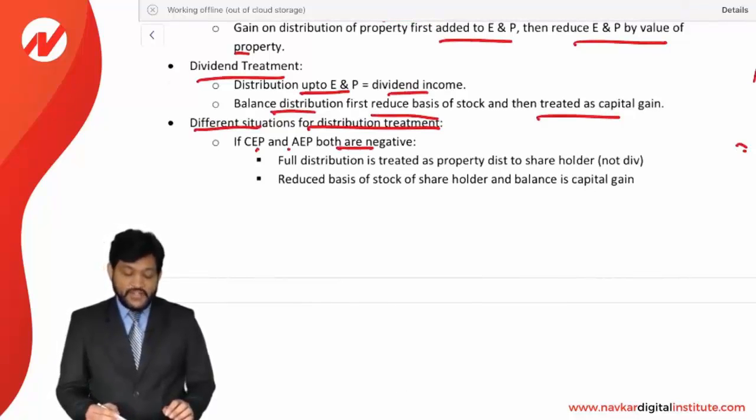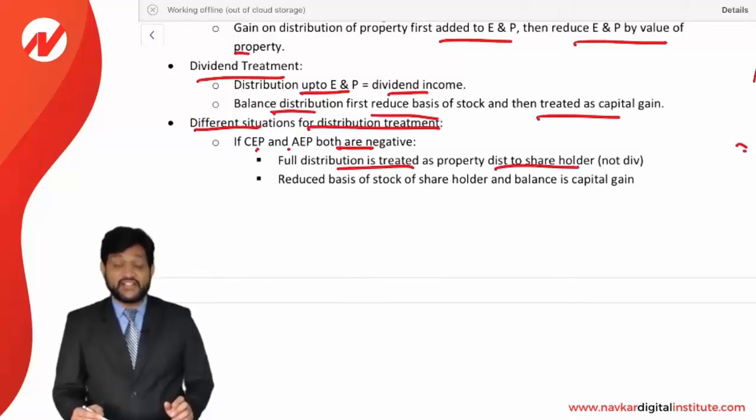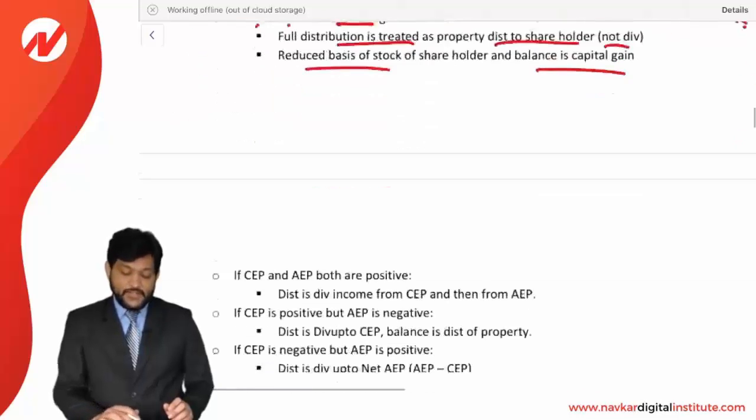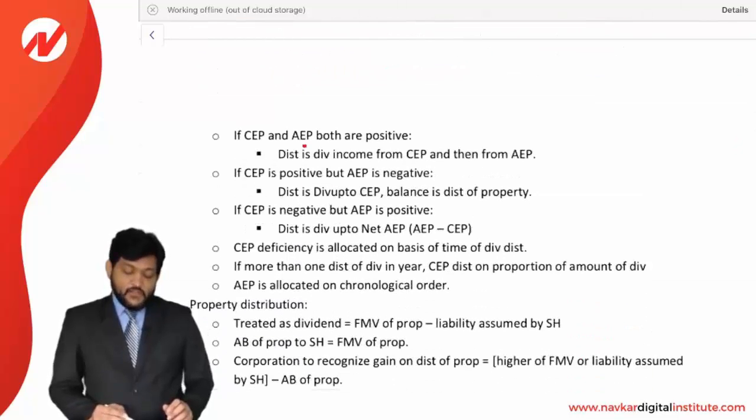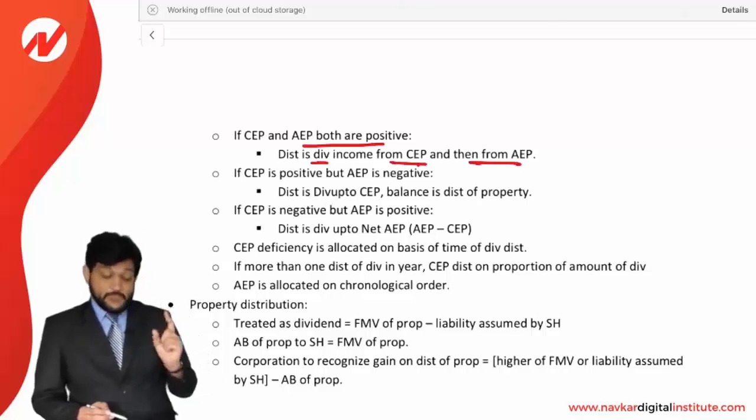If CEP and AEP both are negative, then the full distribution is treated as a distribution to the shareholder, that is a return of capital, not a dividend, and it reduces the basis of the stock, and the balance is a capital gain. If both are positive, then it is a dividend, first from CEP and then from AEP, but both will be considered as a dividend. But this is a chronology.